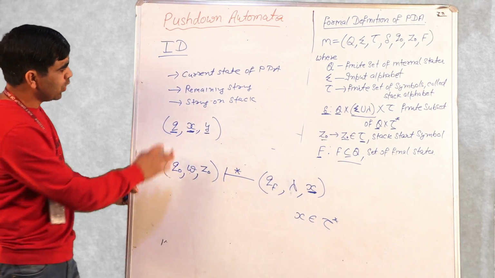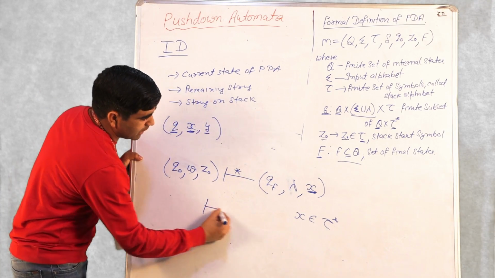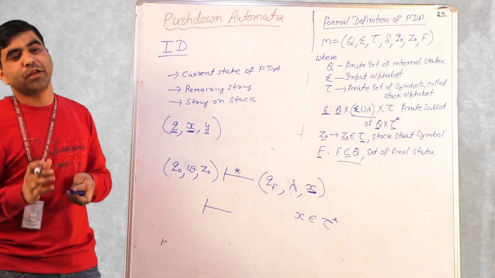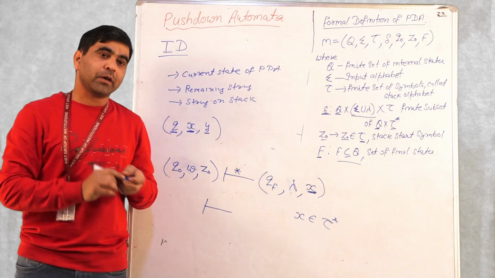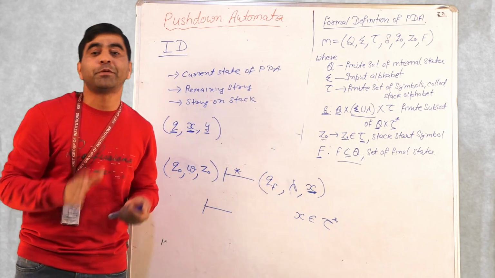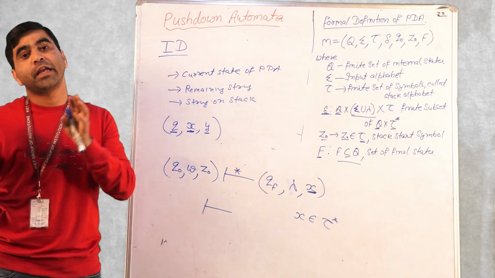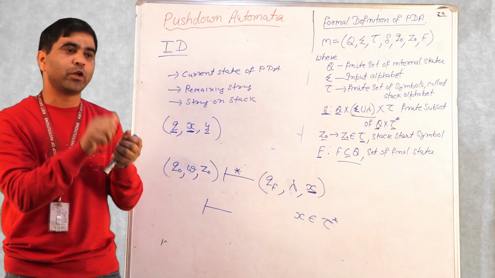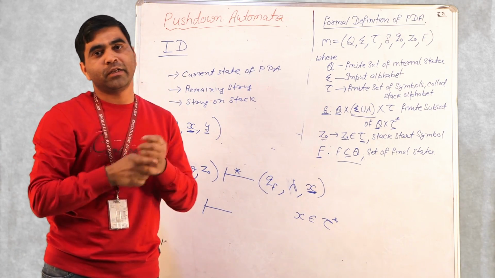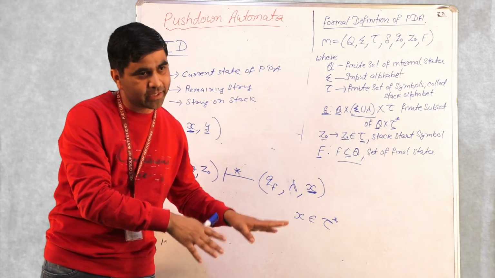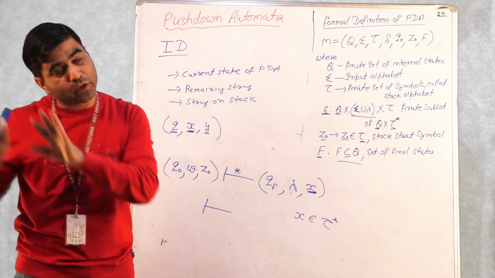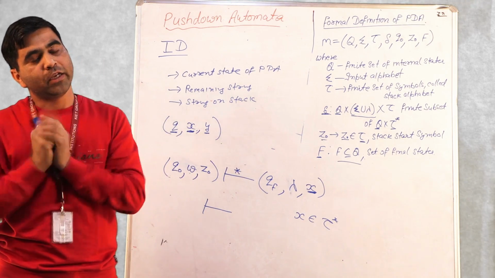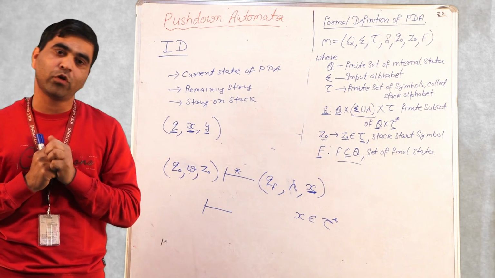So this symbol represents the connection between the two IDs. An ID is nothing but the description of your pushdown automata at a given point in time. Like a machine is running and at some point you switch off the power supply. Then what is the description? What is the current state? How much input has already been processed? And what is the current status of the stack? This is what we mean by instantaneous description of a pushdown automata.